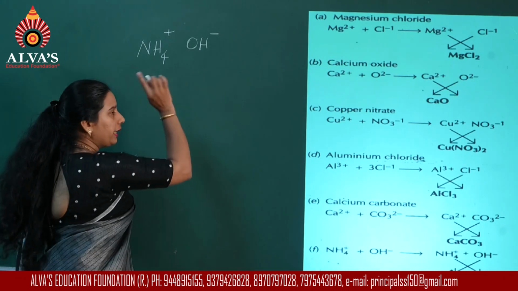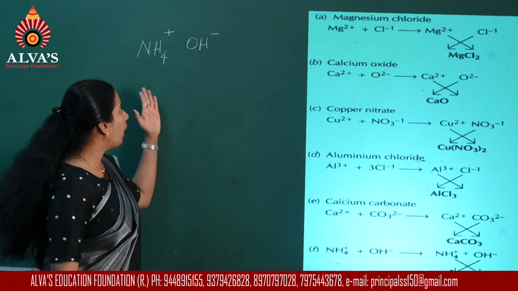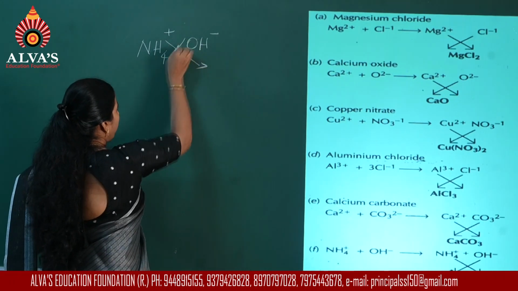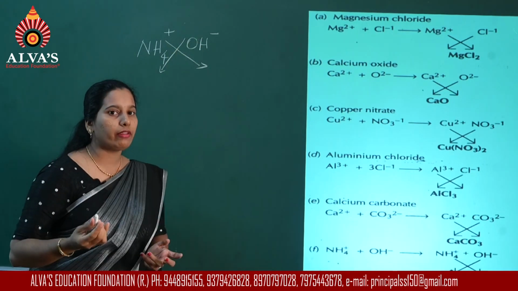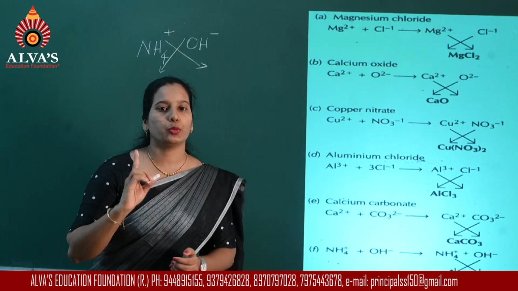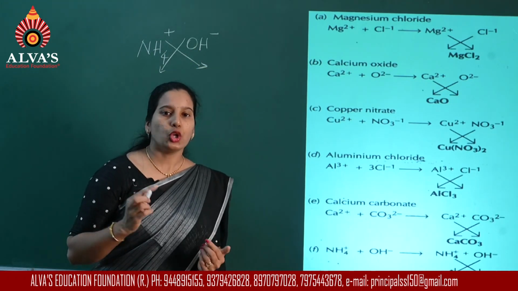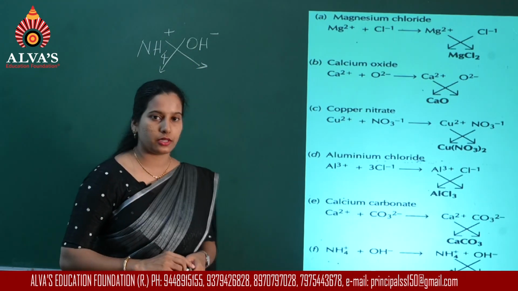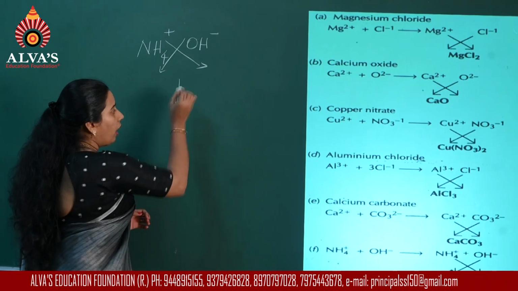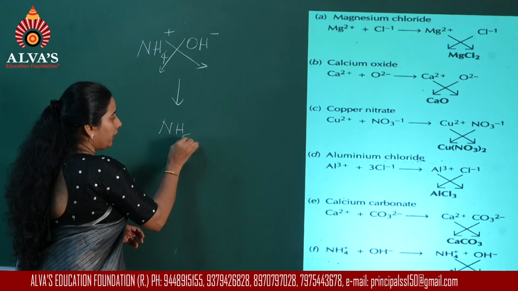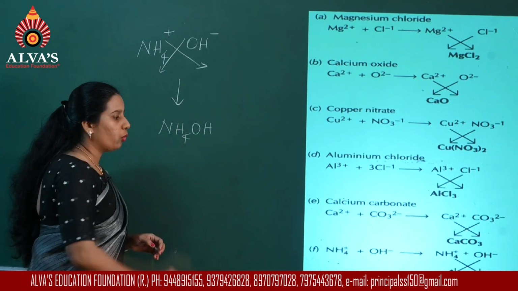Now, writing the formula for ammonium hydroxide, you don't have any number. So, when you don't have any number, it is considered to be 1. And whenever you have 1, that is not written as the subscript. So, in the case of ammonium hydroxide, the formula becomes NH4OH.